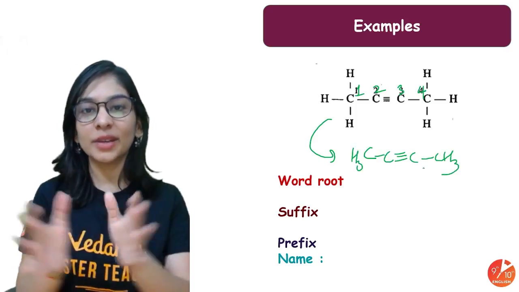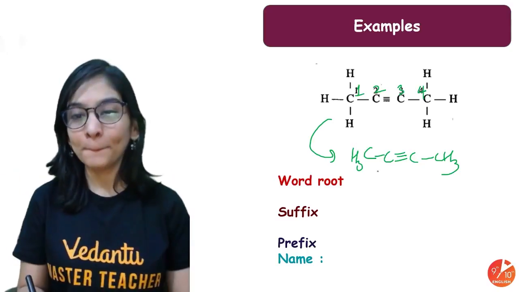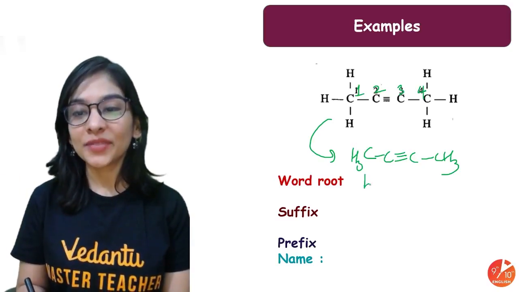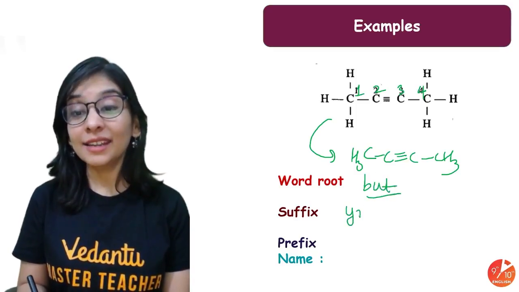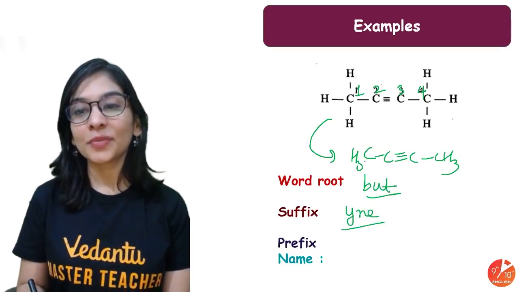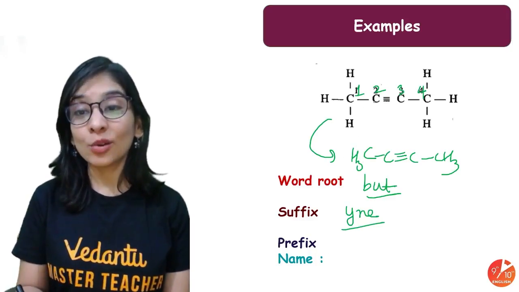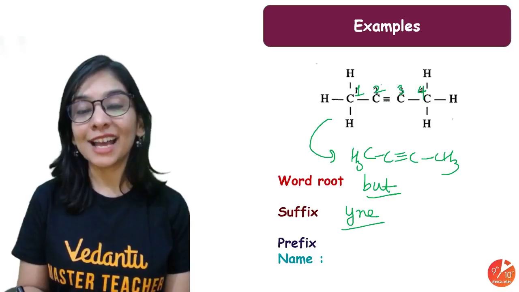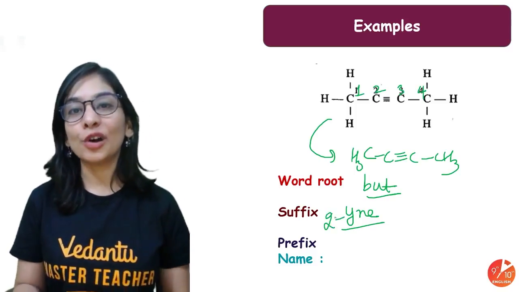Now that looks a bit shorter, but it's the same. The word root for 4 carbon is but. The suffix will be yne because a triple bond is there. Is there any prefix? Not at all. And also this triple bond is attached to the second carbon. I'll mention that also. Please do not forget it.